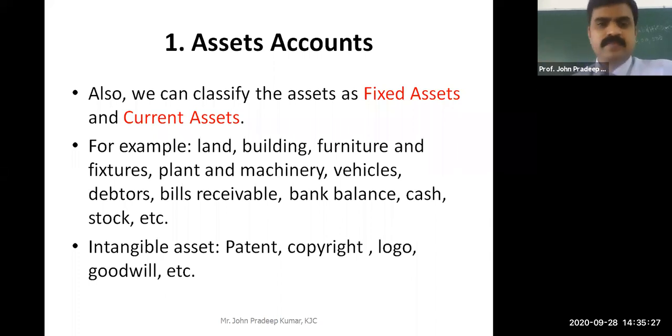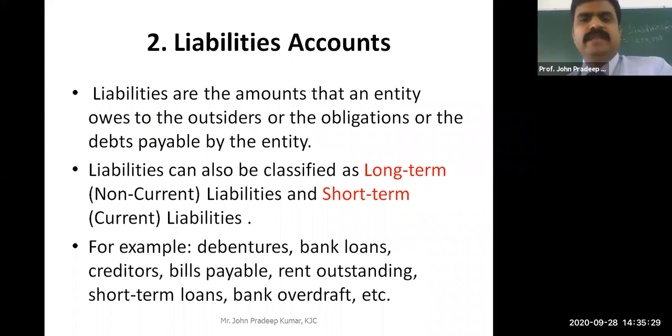So what is liability? The amount that an entity, that is nothing but the company, owes to an outsider, or the obligation. For example, you are taking a loan from the bank. So what is the obligation? Every year you have to pay them the interest. Nobody gives you a loan free of cost, right? So you need to pay the interest every year, and after the loan term is over, you need to pay back the principal amount plus interest. Clear? That is the obligation or the debts payable by the entity.